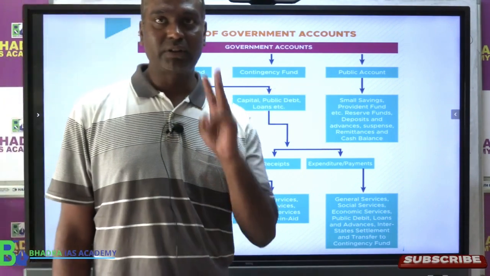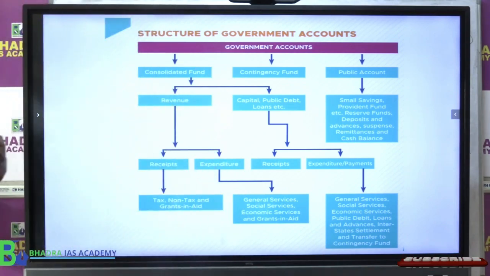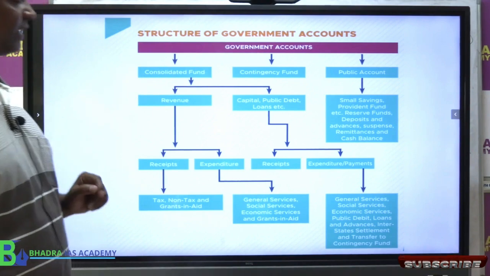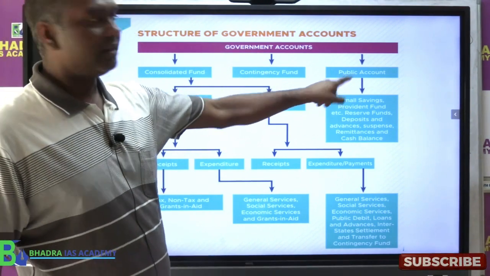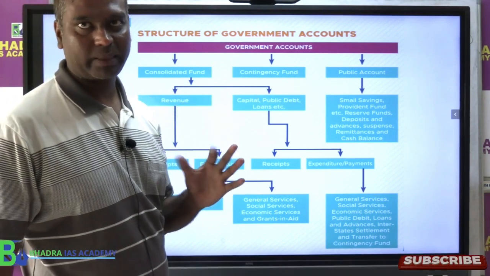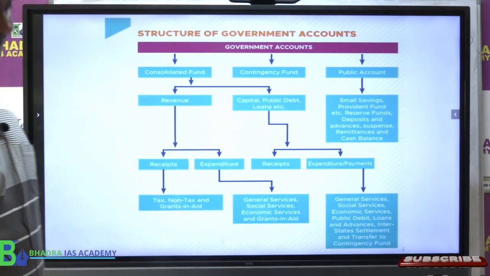Okay. So three major accounts are there in state also. Number one, consolidated fund. Number two, contingency fund. And number three, public account. Clear? So these are the three.